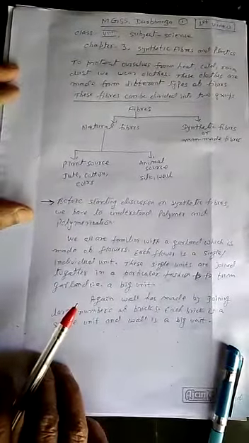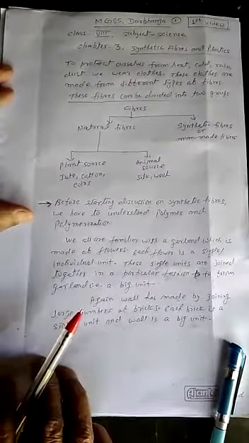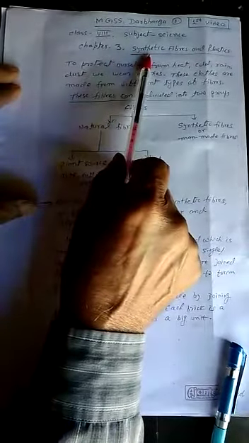This time I am going to teach the students of class 8. The subject is science and this is the third chapter of science. Today I am going to start this third chapter. The name of this third chapter is synthetic fibers and plastics.